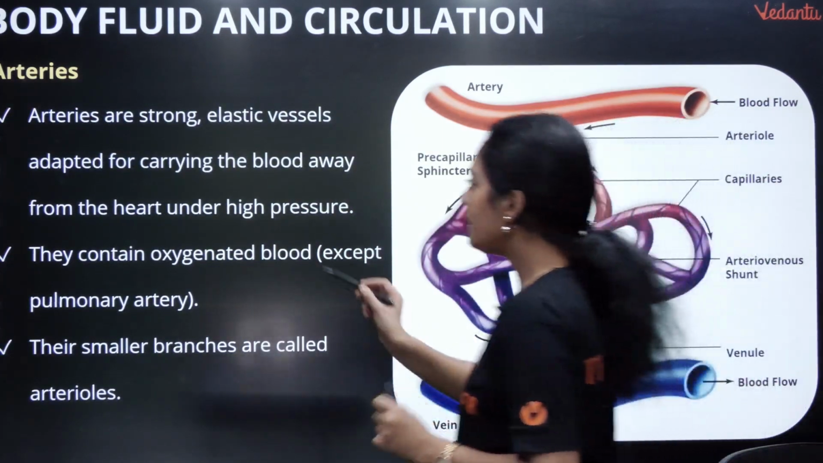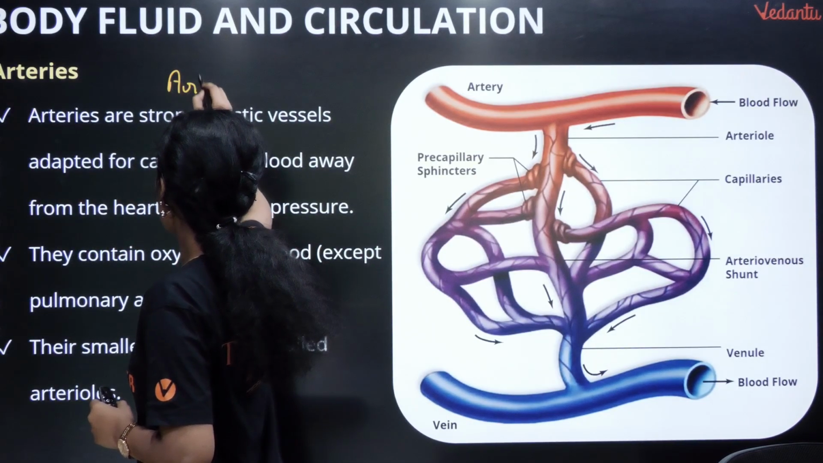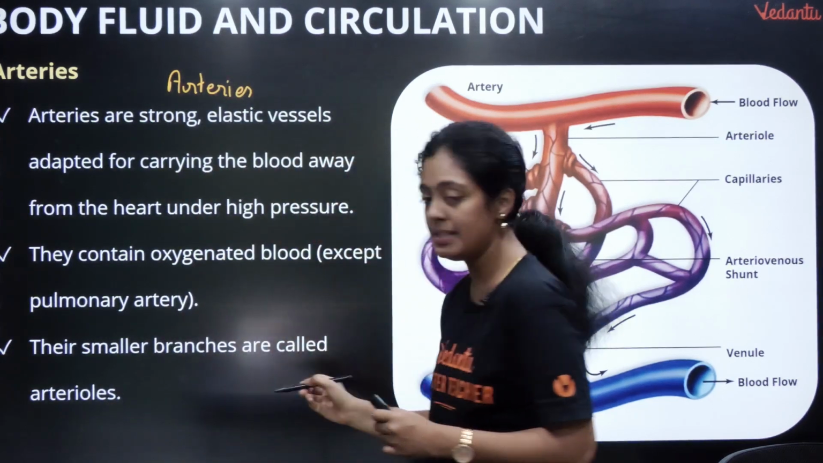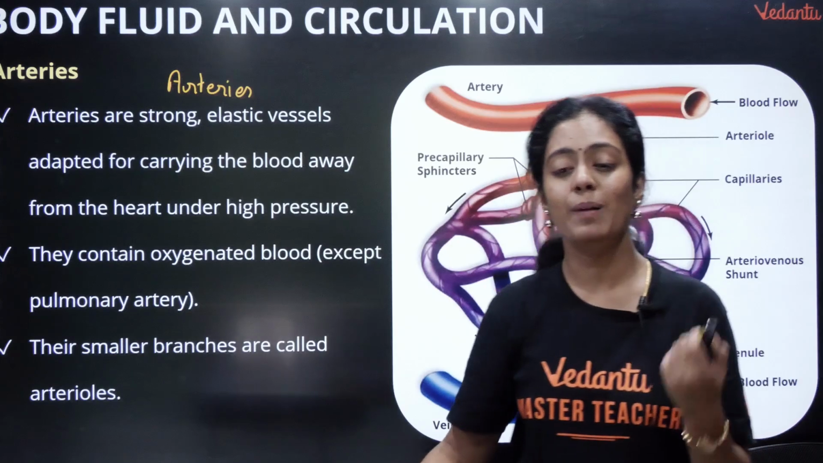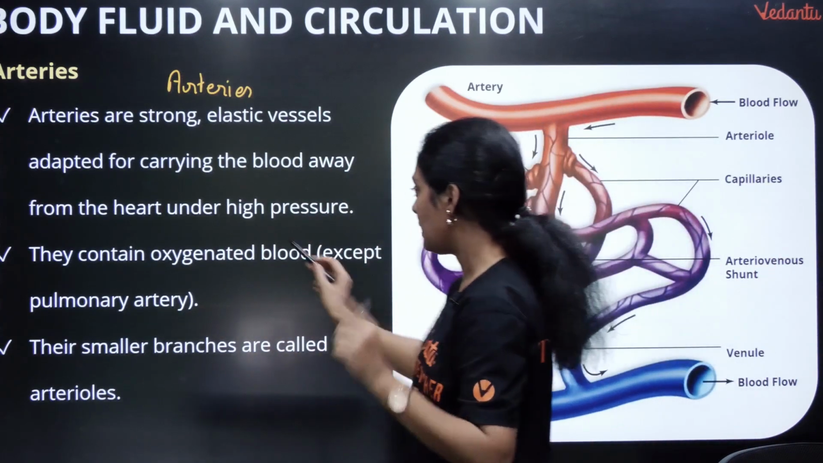இப்போ நம்ம arteries பத்தி பார்க்கலாம். So what are arteries பசங்களா? Arteries are very very strong. Okay, they are elastic vessels adapted for carrying blood away from the heart. ரொம்ப ரொம்ப முக்கியம். And their pressure is high.